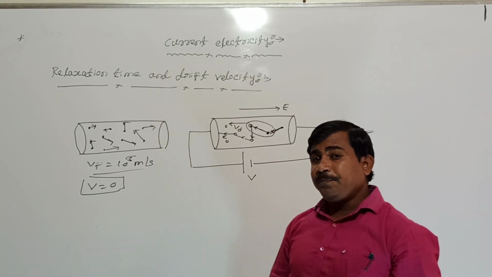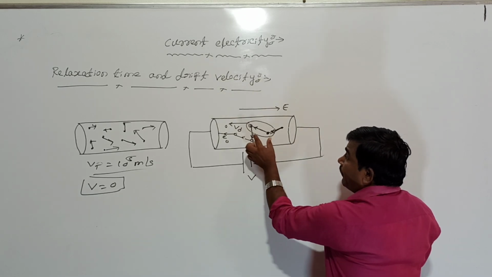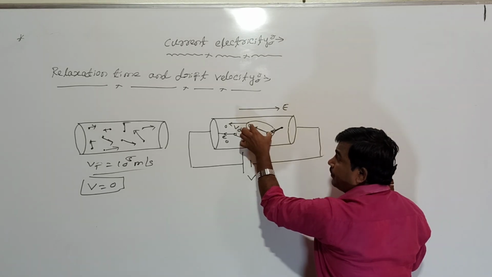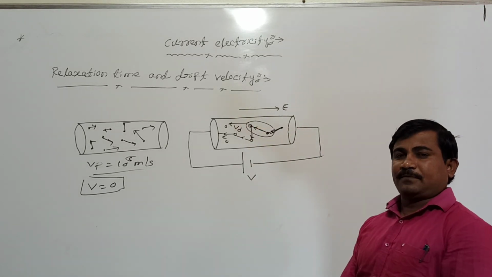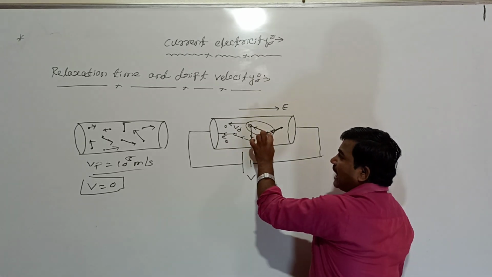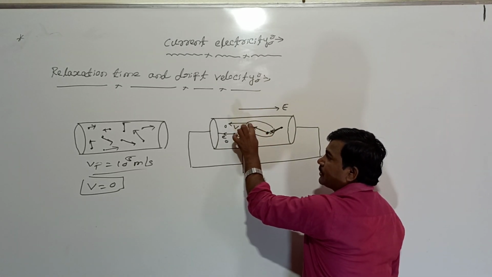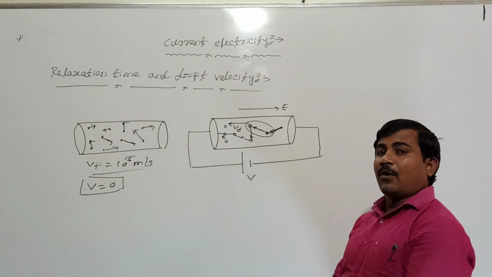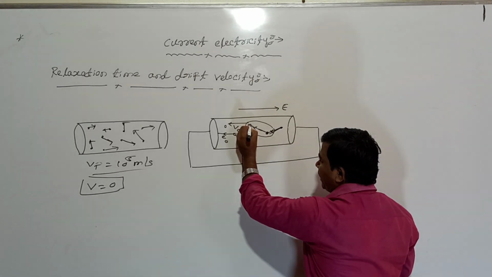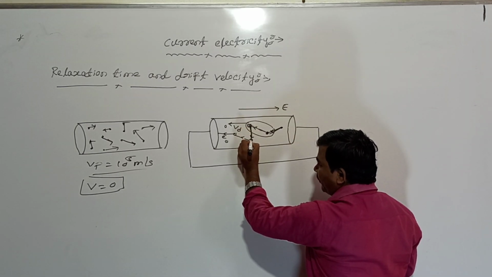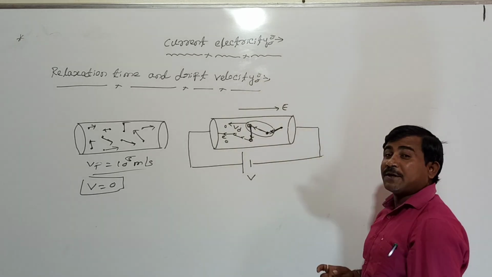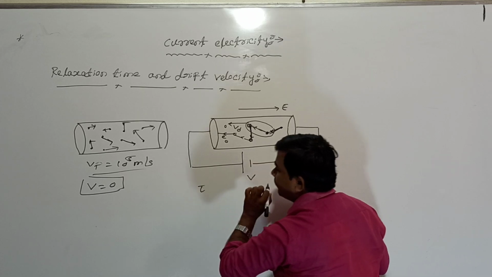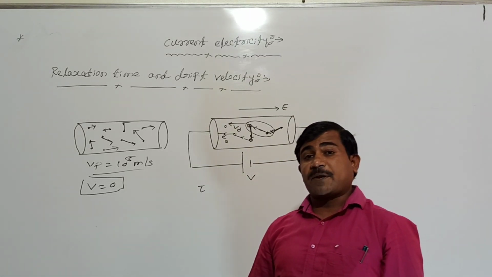What is the relaxation time? Relaxation time is the average time interval between two successive collisions of free electrons with positive ions in a metallic conductor. I mean, how much time is taken between two successive collisions of electrons with positive ions? This time we call relaxation time, and it is represented by tau.